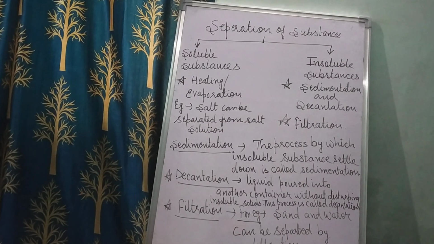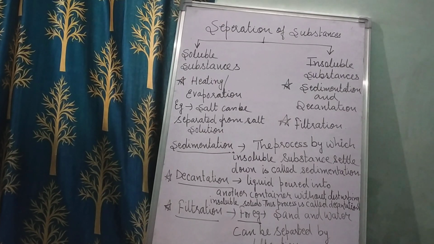Second example, children: you see this filtration your mama is doing. It is used at home also. When mama is making tea, have you seen how she separates the tea leaves from the tea? Filtration is used at home also. It is the separation of the tea leaves from the tea using the strainer. So these are the three processes for insoluble substances: sedimentation, decantation and filtration.